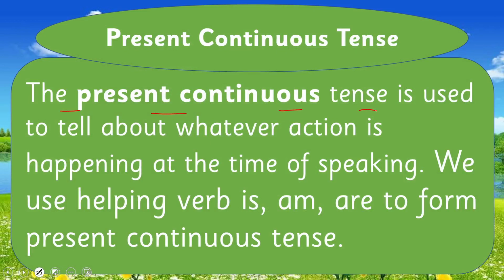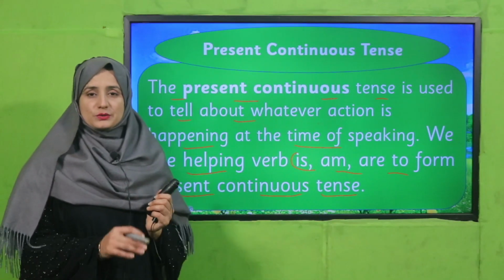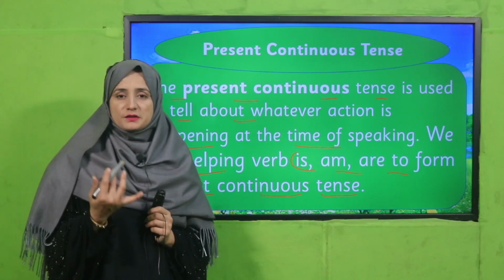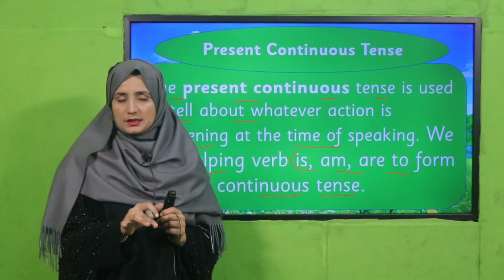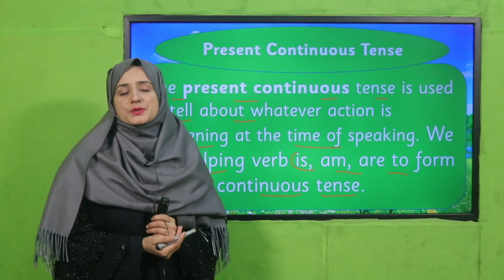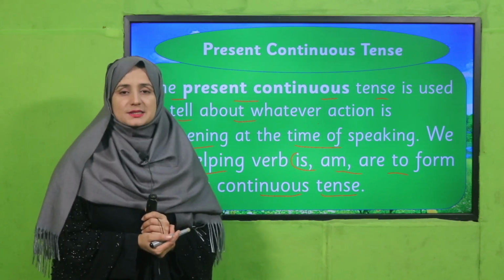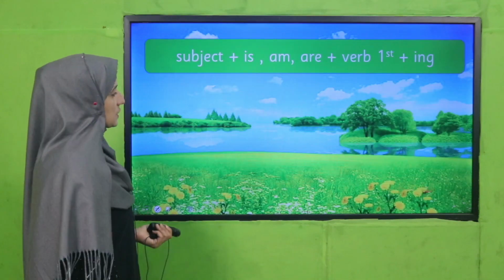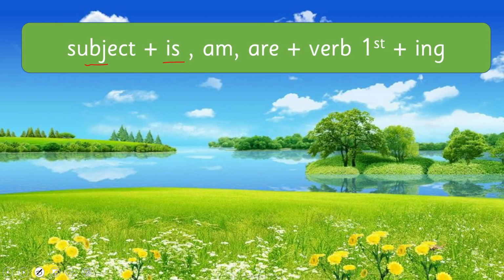The present continuous tense is used to tell about whatever action is happening at the time of speaking. We use the helping verbs is, am, are to form the present continuous tense. In our previous lecture we learned about the present continuous in detail: when we are doing something at the time of speaking, this tense is called present continuous tense, and we use three helping verbs to show it: is, am, are. See the examples and its structure: subject plus is, am, are plus verb first form plus ing plus object.